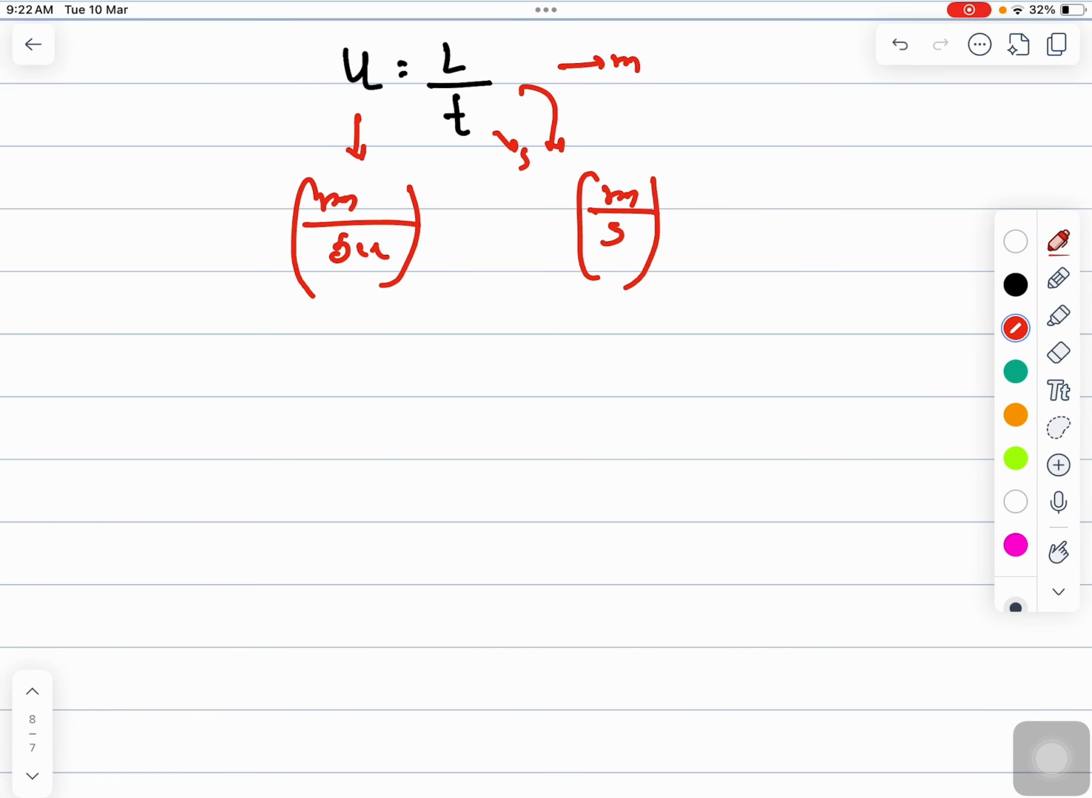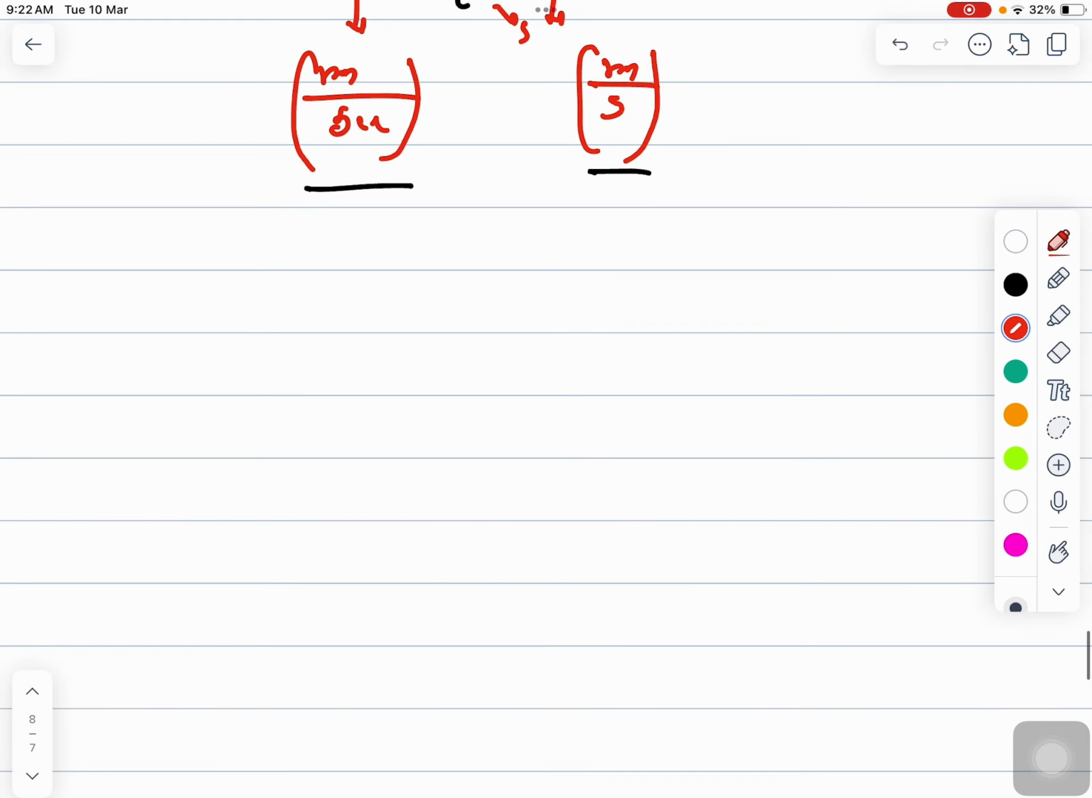So both sides, if you will see here, the dimension is homogeneous. That is what the dimensional similarity tells us. Another example can be S equals ut plus half at square. S is length, right? That will be in meter.